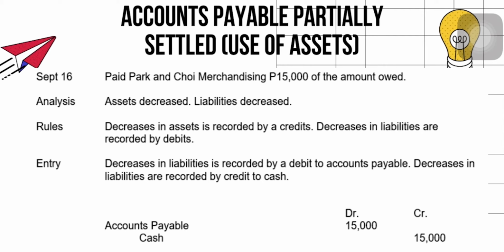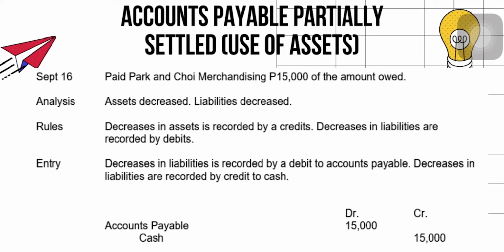On September 16, the owner paid Park and Choy Merchandising 15,000 pesos of the amount owed. In this transaction, both assets and liabilities have decreased. The payment reduces cash, which is an asset, and it also decreases liabilities.